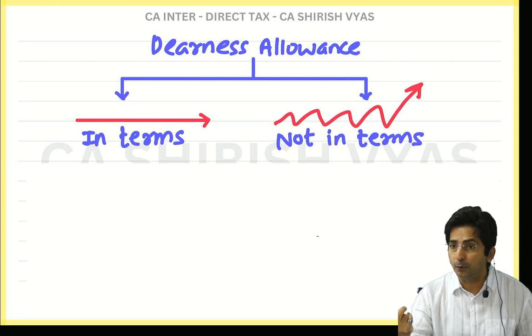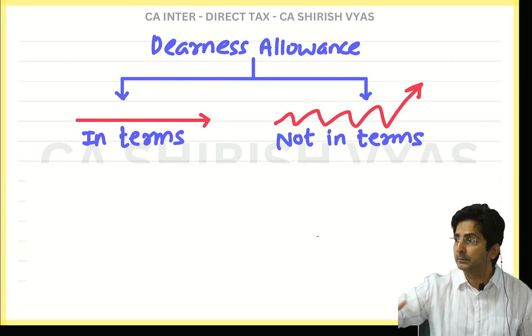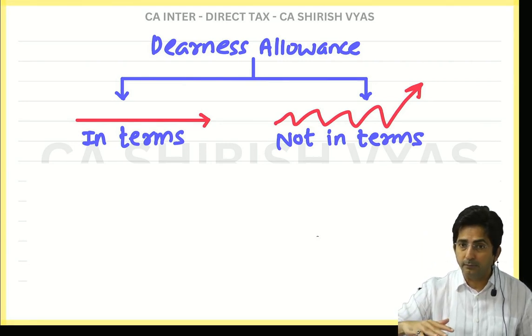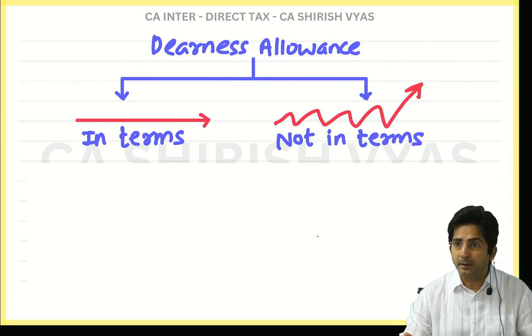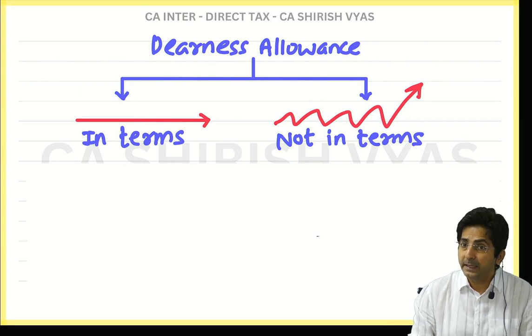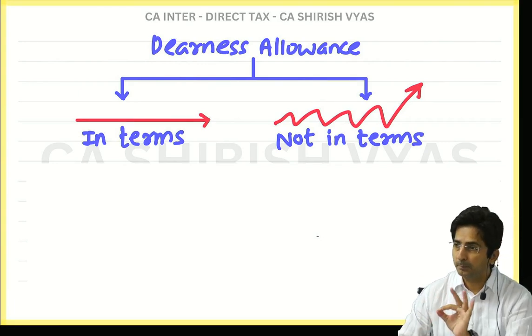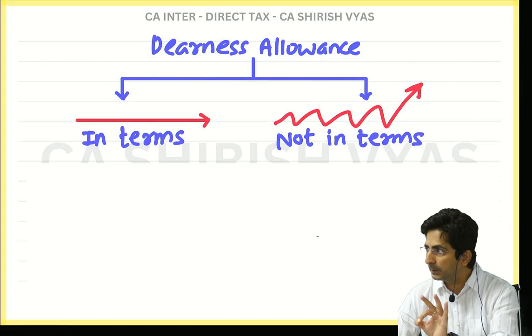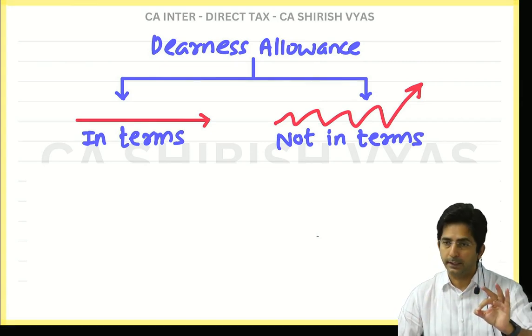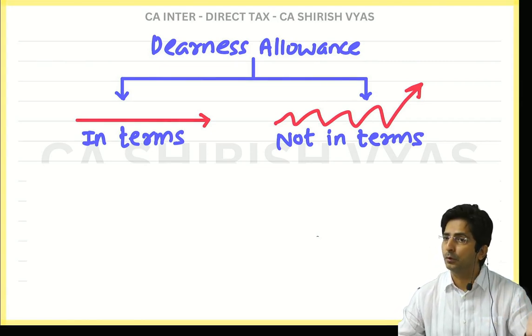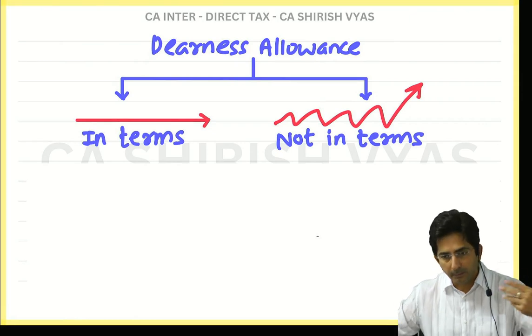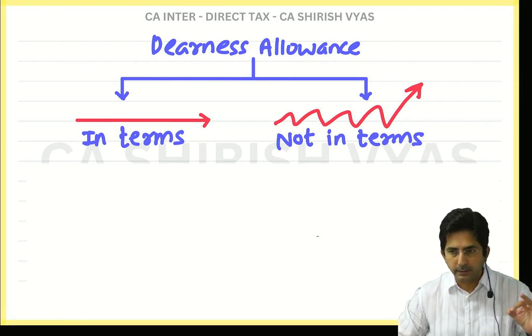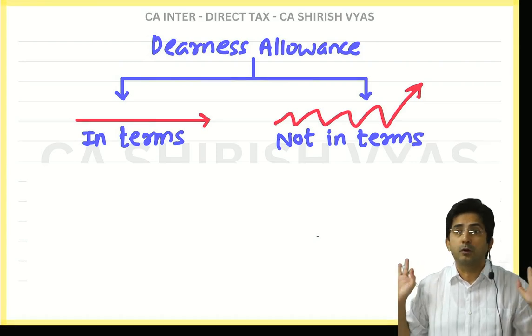In all the formulas, the government is trying to fix something. And a formula which is fixed should depend upon something which is fixed in nature. And what is fixed in nature? In terms DA. So the best way to remember this is: in terms, in formula; not in terms, not in formula. You should remember it like this only.